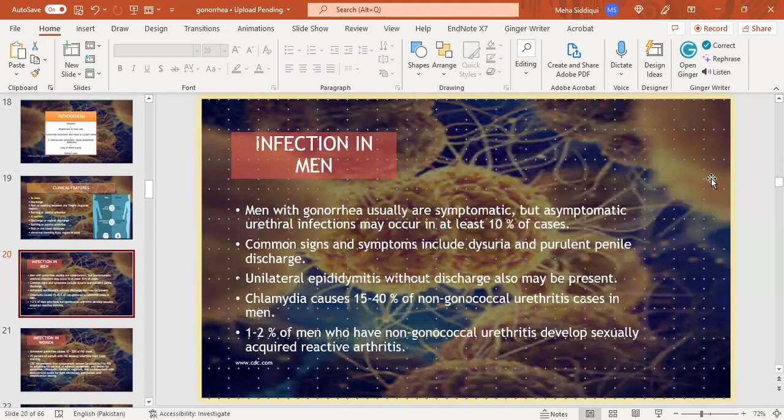Infection in men. Men with gonorrhea usually are symptomatic, but asymptomatic urethral infections may occur in at least 10% of cases. Common symptoms include dysuria and purulent penile discharge. Unilateral epididymitis without discharge may also be present. Chlamydia causes 15 to 40% of non-gonococcal urethritis cases in men, and 1 to 2% of men who have non-gonococcal urethritis develop sexually acquired reactive arthritis.